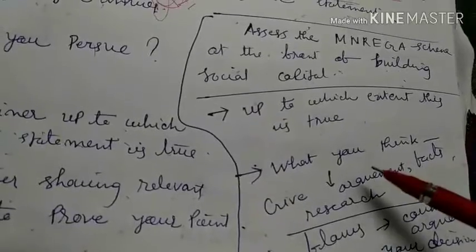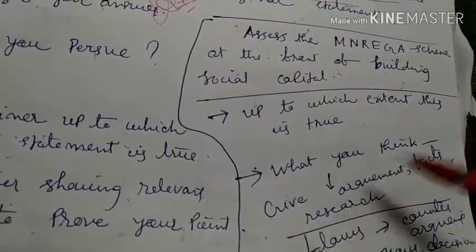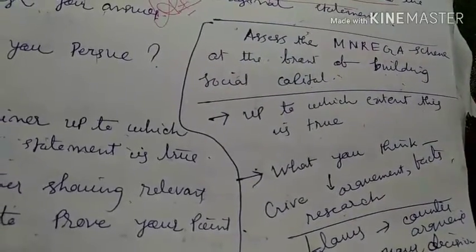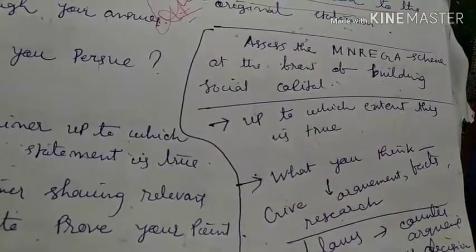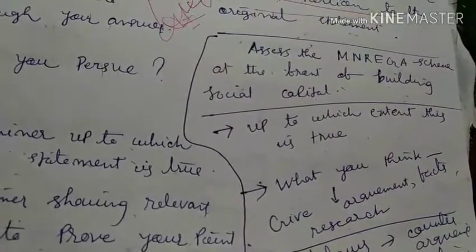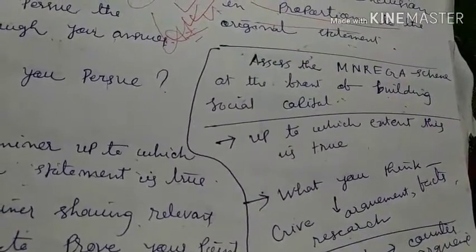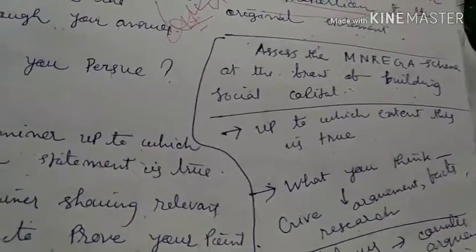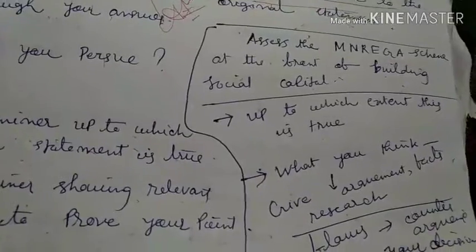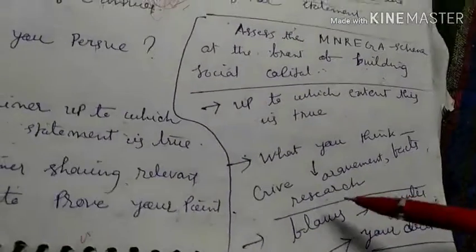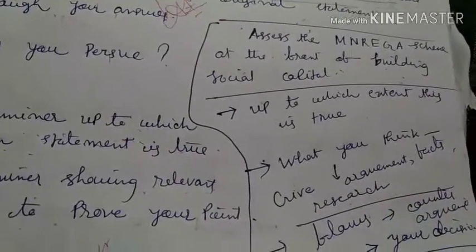Then you have to show arguments, you have to give sufficient data, research in proportion to your belief. If you think that it has built social capital, then you have to bring sufficient data, you have to show sufficient proof that MGNREGA has built social capital. Right. Then you have to show some flaws also, means counter arguments also.